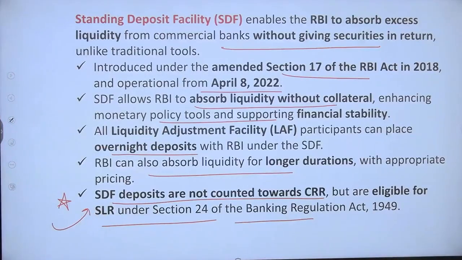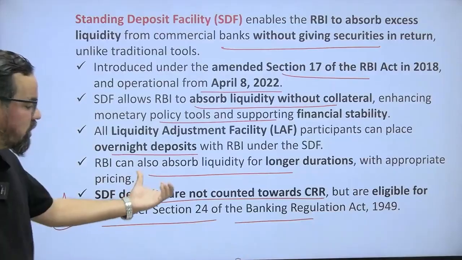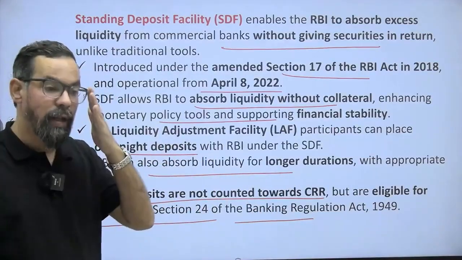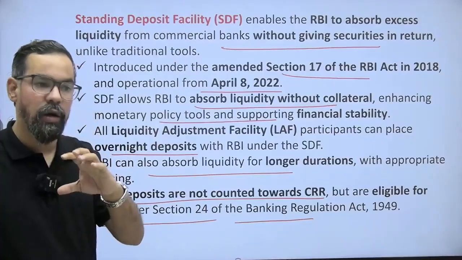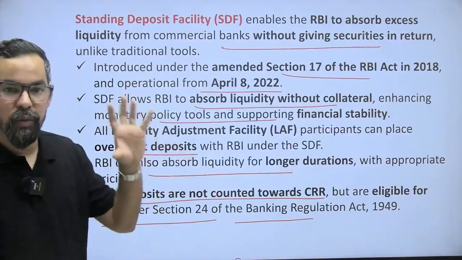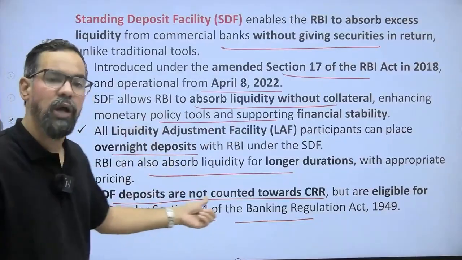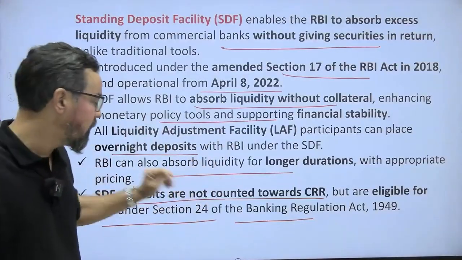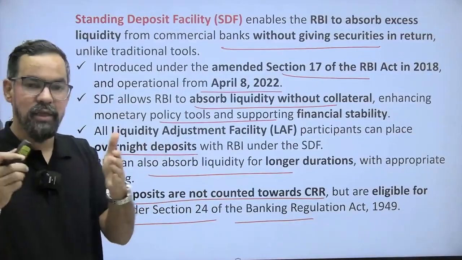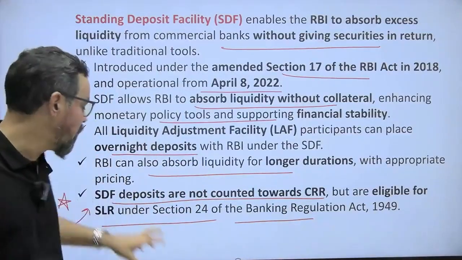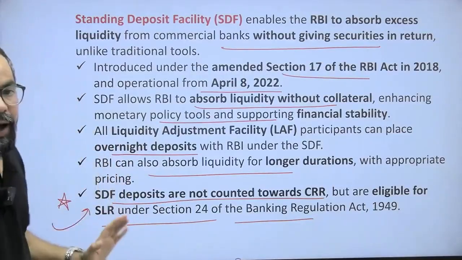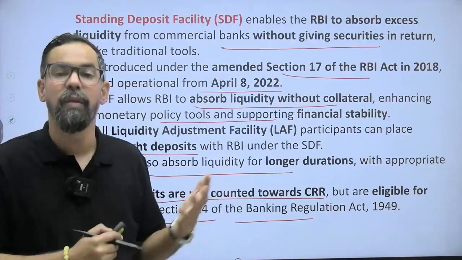Okay? So when SDF deposits are not counted toward the CRR, that means while banks report their cash position with RBI, this will not be counted in it. You have to maintain that separately. But when it comes to the SLR, you have to maintain a certain portion of NDTL. That NDTL will also account for the SDF deposit, or whatever the requirement is, right?